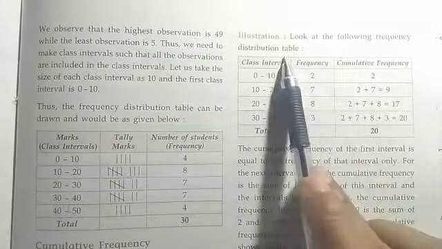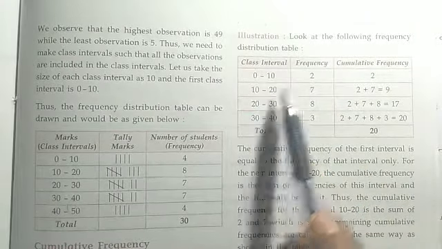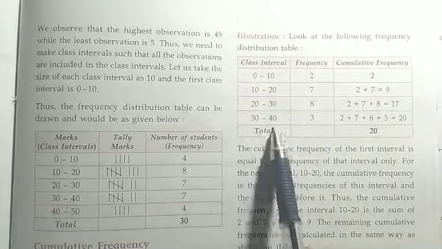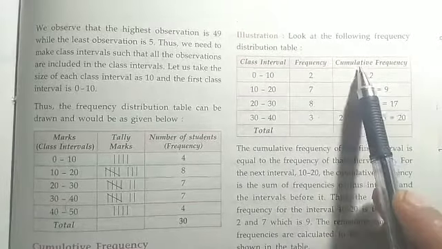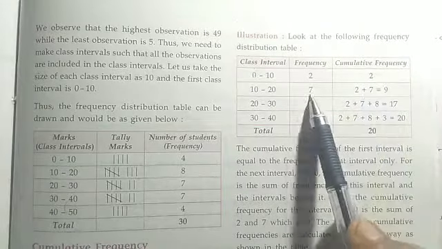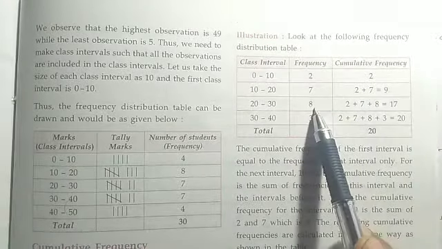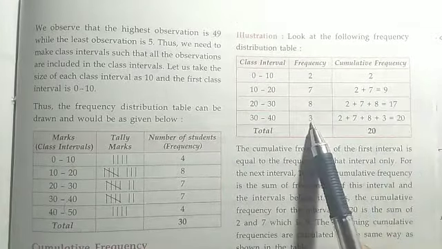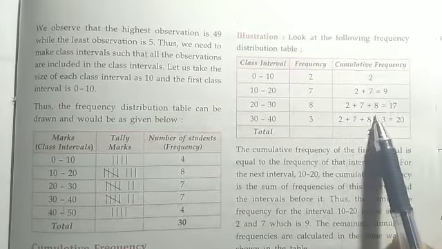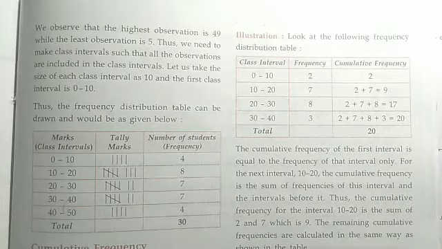Look at the following frequency distribution table: 0 to 10, frequency 2; 10 to 20, 7; 20 to 30, 8; 30 to 40, 3. What is the cumulative frequency? First frequency you write as it is, 2. 2 plus 7, 9. 9 plus 8, 17. 17 plus 3, 20. So the total frequency is 20. This is called cumulative frequency.